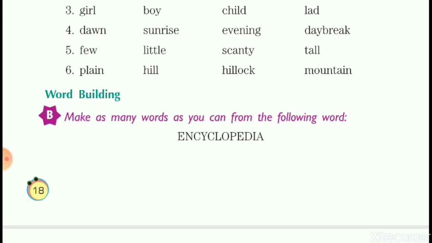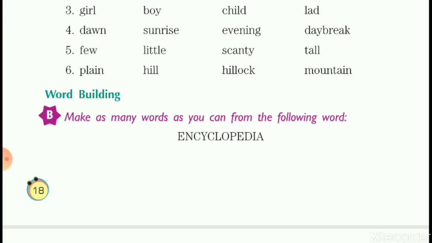Then one could be and, end, and, den. Then cycle, C-Y-C-L-E, cycle. Then cyclone, C-Y-C-L-O-N-E, cyclone.